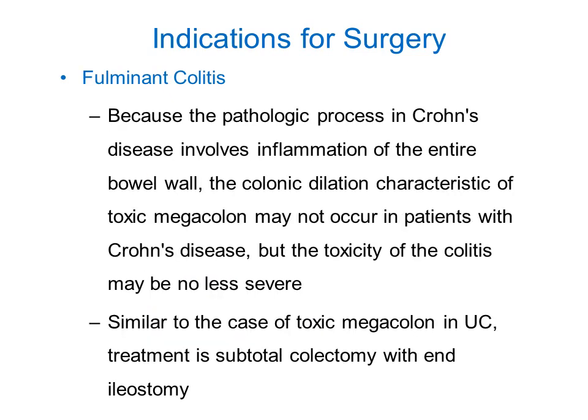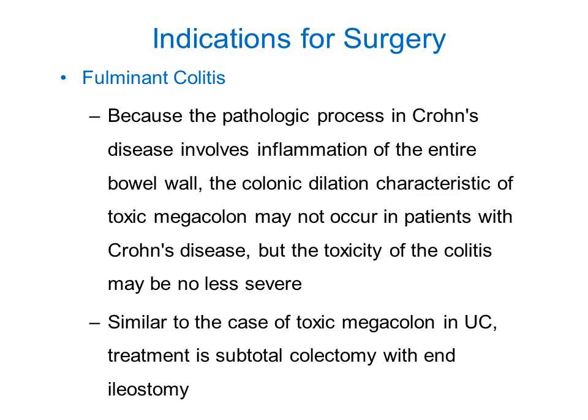When there is an involvement of the entire bowel wall, it leads to fulminant colitis. Fulminant colitis is a colitis which is of short duration and with very high severity. So here there is a colonic dilatation, like how it happens with the toxic megacolon.